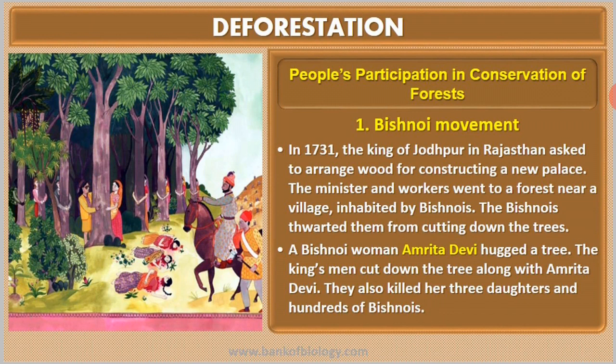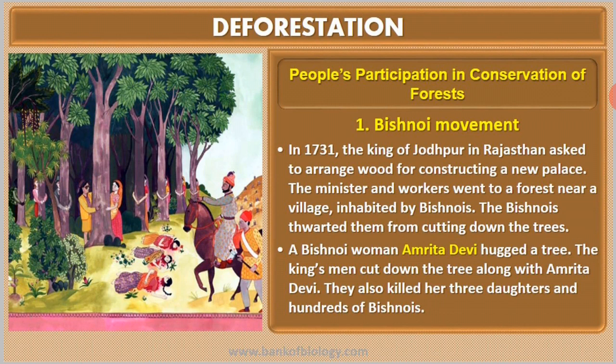Unfortunately, the king's ministers who had come did not listen to her, and they cut the tree along with Amrita Devi. At that time her three daughters and hundreds of other Bishnois followed her and thus lost their lives in order to save the trees.